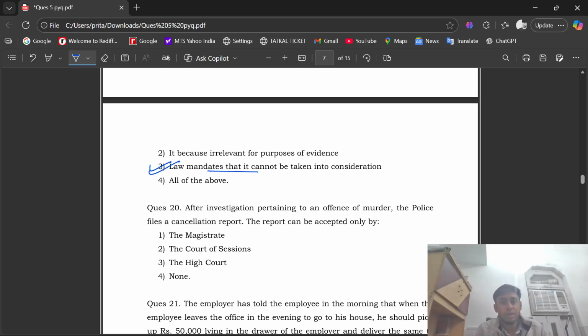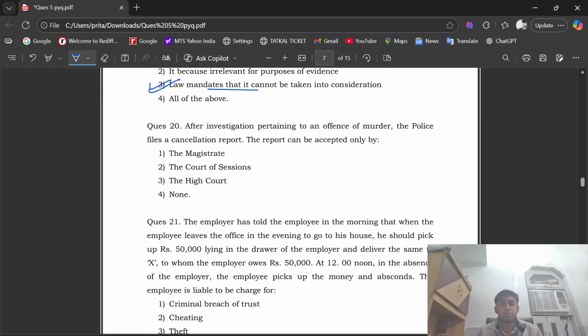See question number 20. After investigation pertaining to an offense of murder, the police files a cancellation report. The report can be accepted only by the magistrate, the court of sessions, the high court, or none of the above. The right option is first, that is by the magistrate.